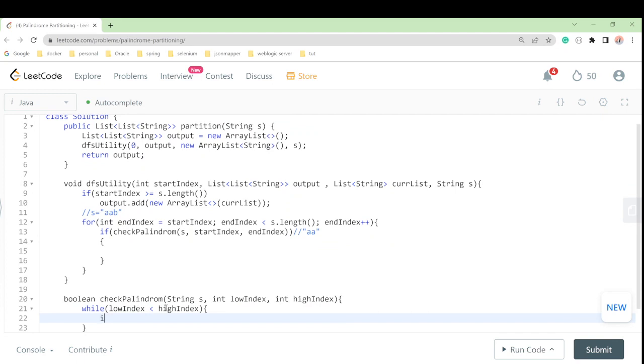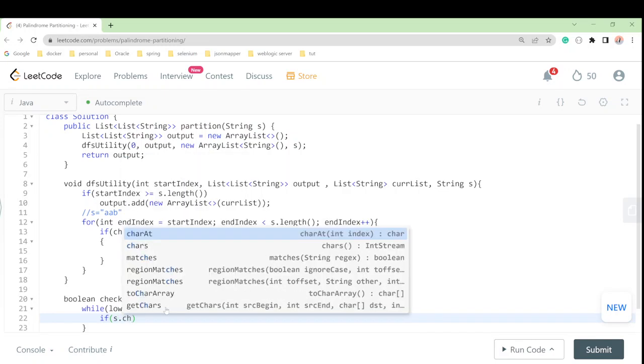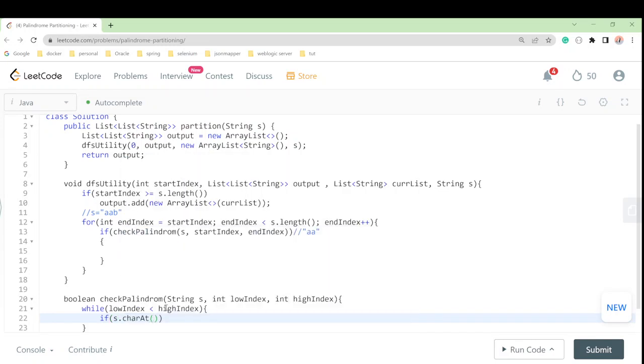Then we go to the condition and say, if string S char at the position low is not equal to S dot char at position high, right?